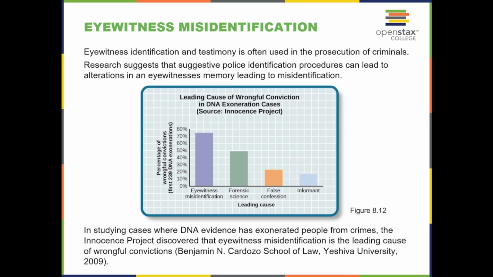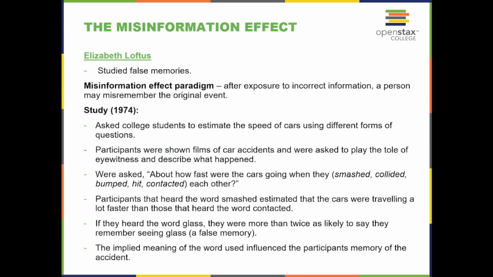Eyewitness identification and testimonies are often used in the prosecution of criminals. Research suggests that suggestive police identification procedures can lead to alterations in eyewitness memory, leading to misidentification. In studying cases where DNA evidence has exonerated people from crimes, the Innocence Project discovered that eyewitness misidentification is the leading cause of wrongful convictions.